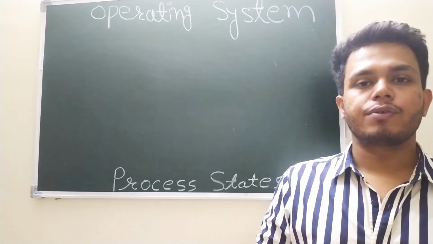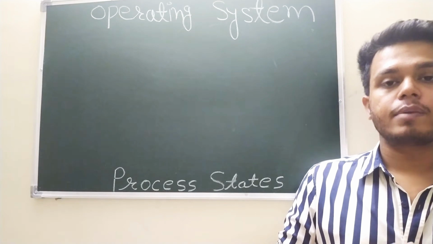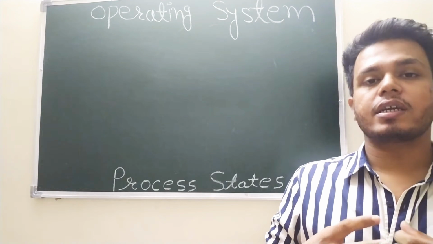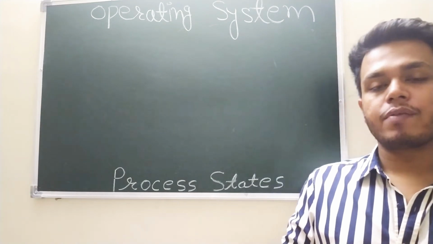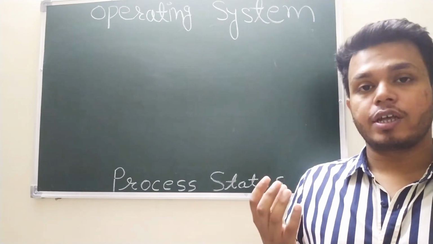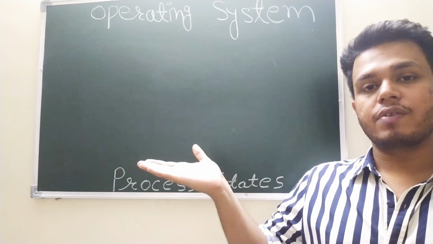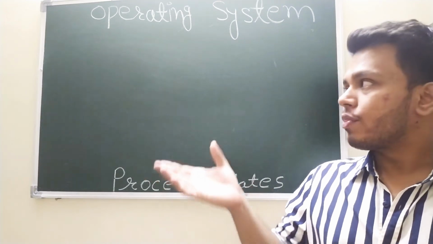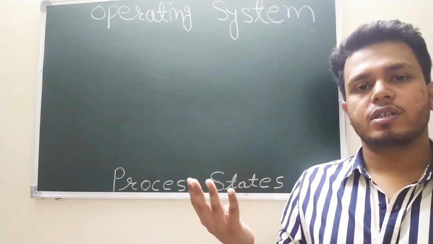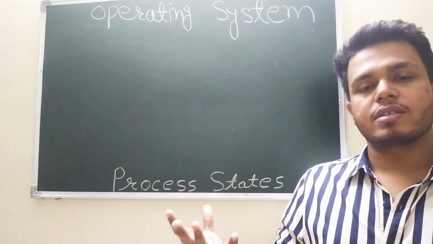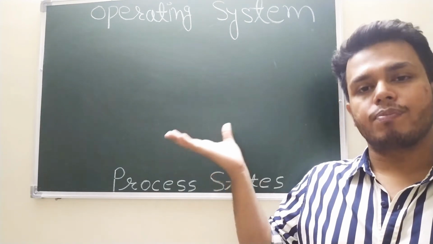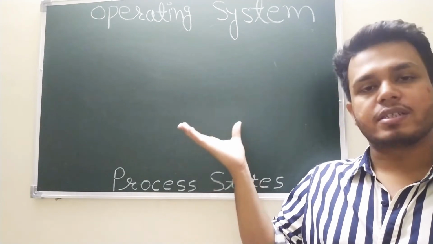In this particular video, I am going to discuss what are the process states in an operating system. As we discussed in the earlier video, what is a process and what are the different internal parts of a process. In this video, we will see what are the states through which a process has to go, right? So there are multiple states. Generally, you can consider there are 4 states if everything goes well. But in an advanced system, if you are adding some more functionalities, some more states are also possible. We will discuss them also.